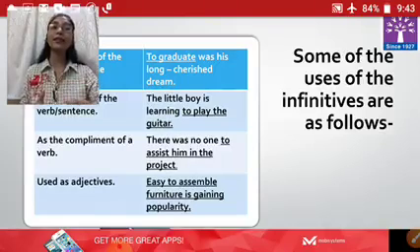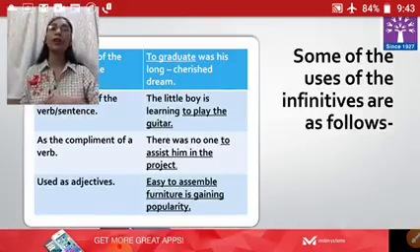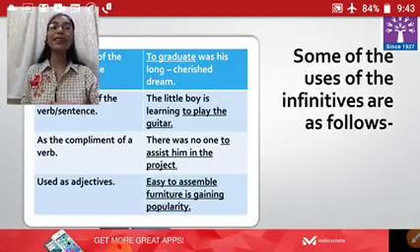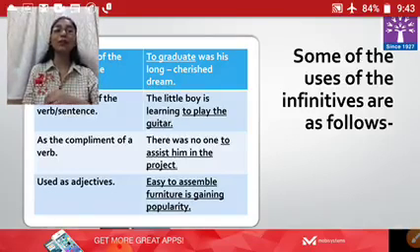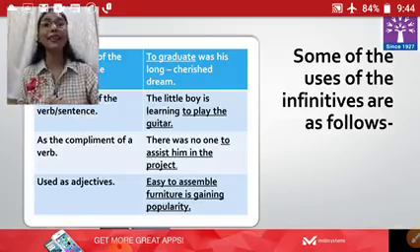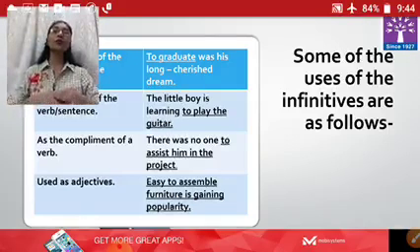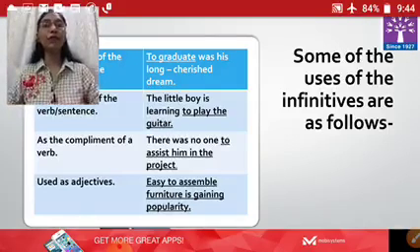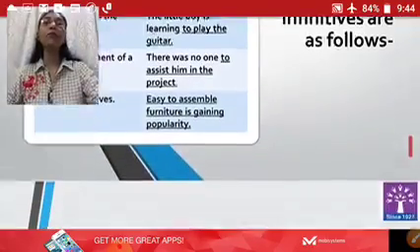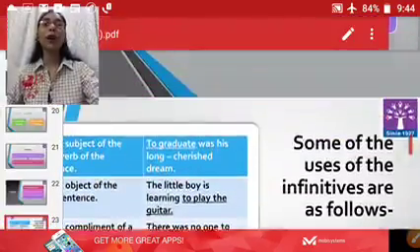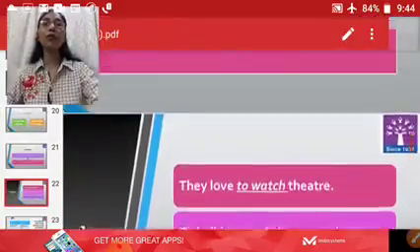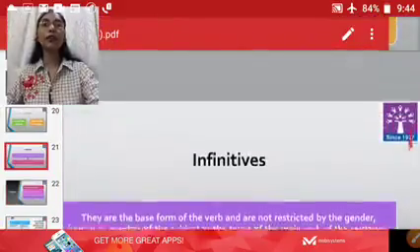Infinitives can be used as adjectives also. The example is: easy to assemble furniture is gaining popularity. Easy to assemble is used as an adjective. So this is what we have learned about the infinitives in this particular video. I hope you all have understood what infinitives are.